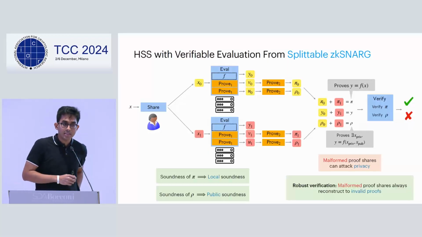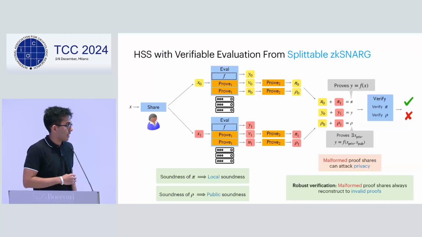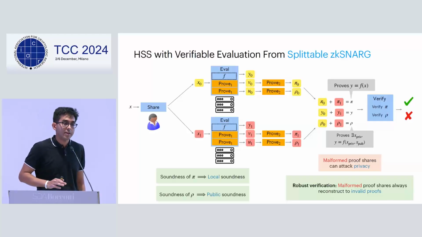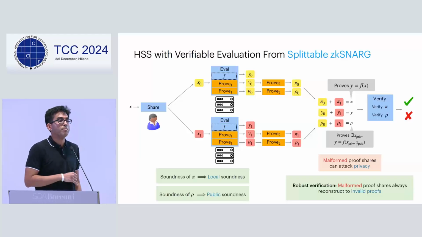We show that these proof systems have a property which we call robust verification, which basically ensures that any time the servers deviate from the protocol and send an invalid share, the proof fails to verify with overwhelming probability. This means that the simulator can always just simulate an abort of the client without really knowing the private input.